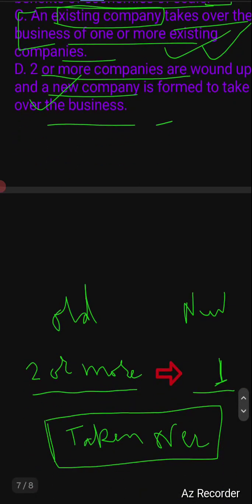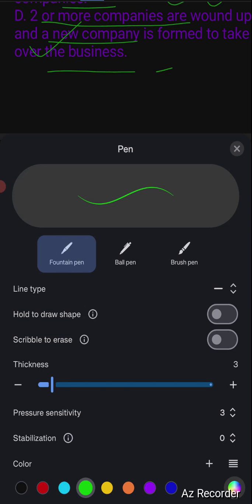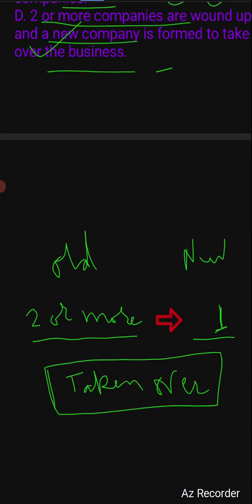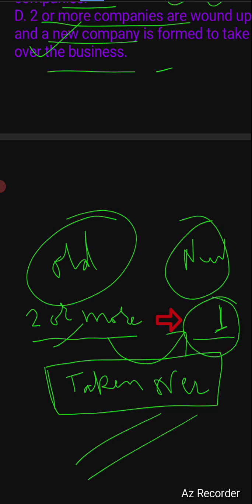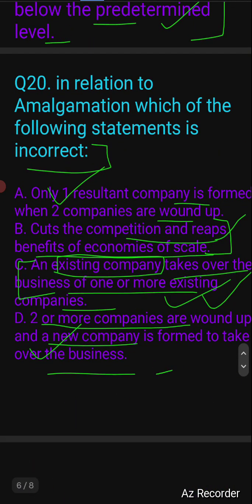It says that when two or more existing companies or old companies are taken over by one new company, that is called amalgamation. That's it. So going by this definition, you will come to know that option number C in the given question is incorrect.